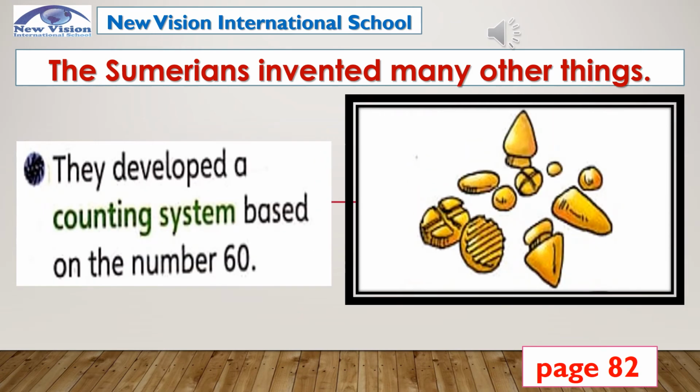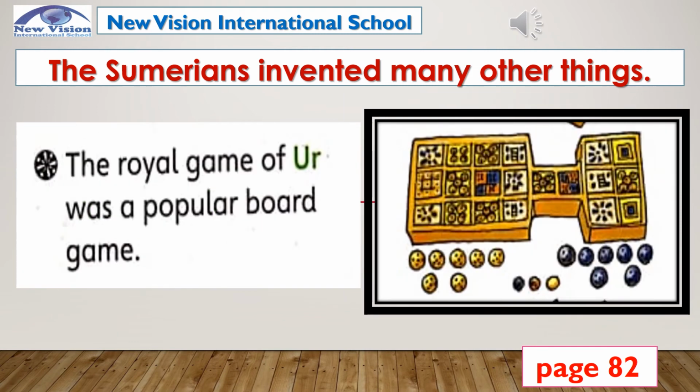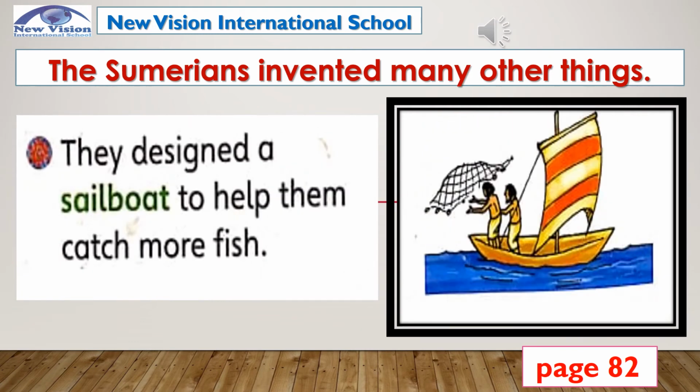Moreover, they developed a counting system based on the number 60. How about today? We are using calculator, right? They did also have games before. The royal game was a popular board game. They also designed a sailboat to help them catch more fish.